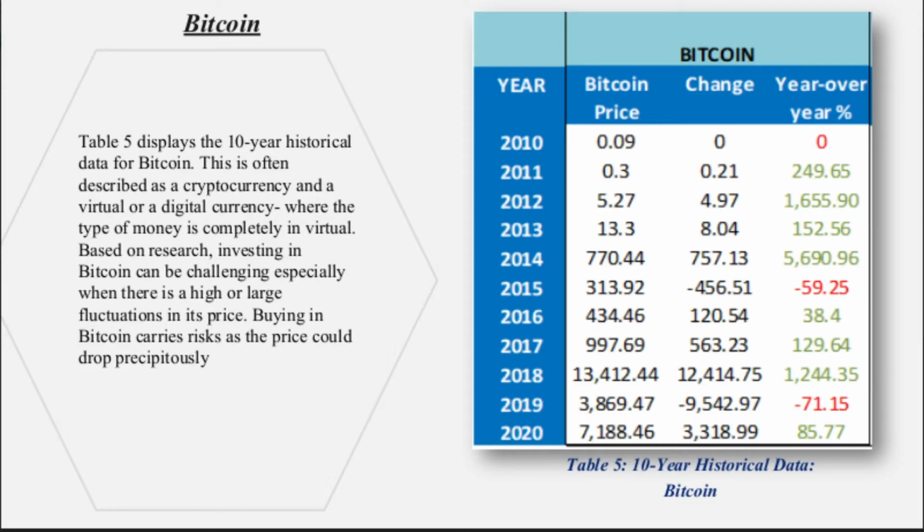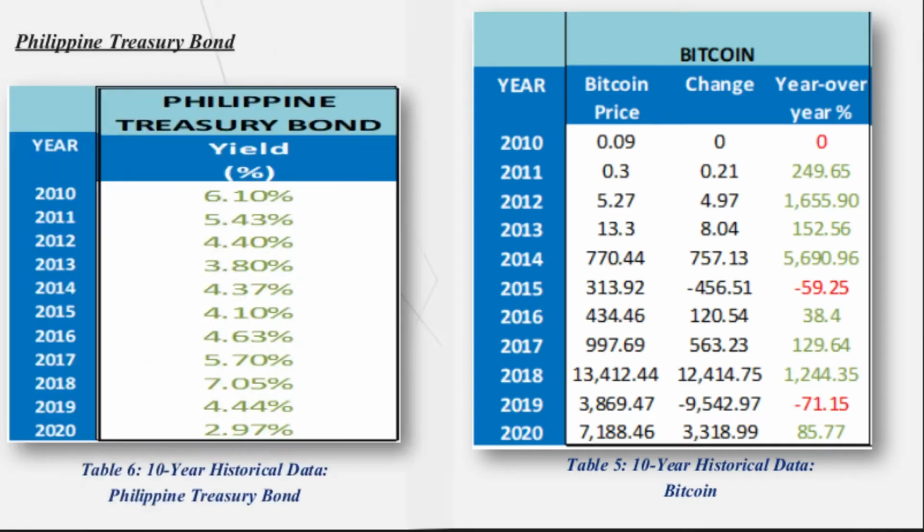This is often described as cryptocurrency, a virtual or digital currency where the type of money is completely virtual. Based on research, investing in Bitcoin or cryptocurrency can be challenging, especially when there are large fluctuations in its price. Buying Bitcoin also carries risks as the price could drop precipitously.